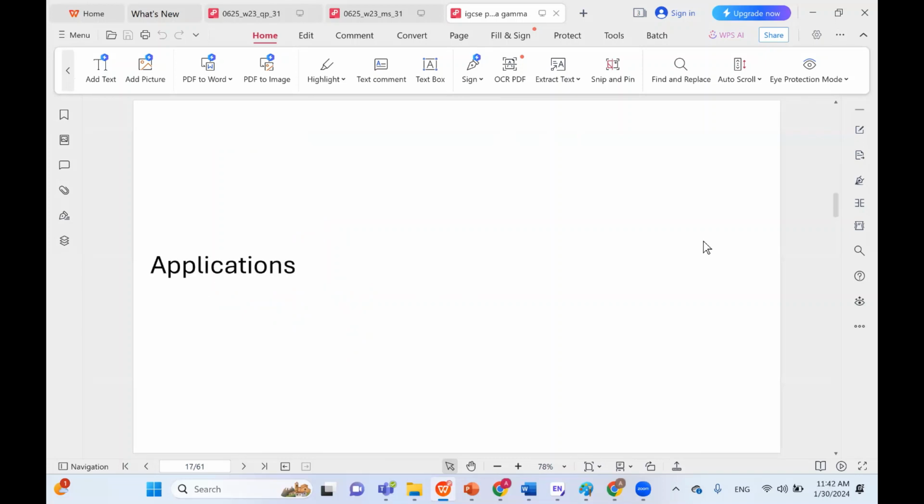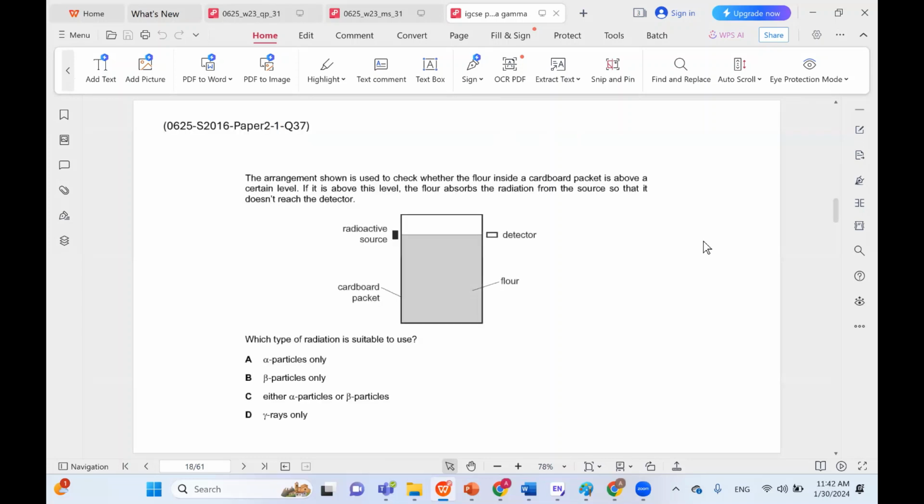Applications of alpha, beta, and gamma. The arrangement shown is used to check whether the flour inside the cardboard packet is above a certain level. If it's above the level, the flour absorbs the radiation from the source so that it doesn't reach the detector. Which type of radiation is suitable to use?